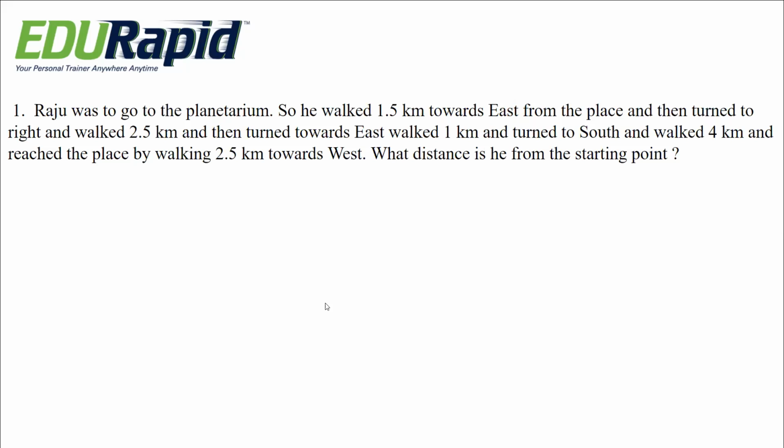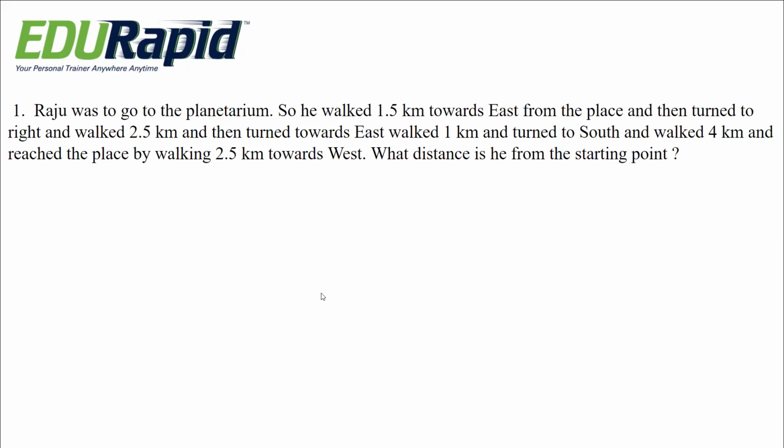Let's move on to the first question. Raju was to go to the planetarium, so he walked 1.5 kilometer towards east from the place and then turned to right and walked 2.5 kilometer and then turned towards east, walked 1 kilometer and turned to south and walked another 4 kilometer and finally reached the place by walking 2.5 kilometer towards west.